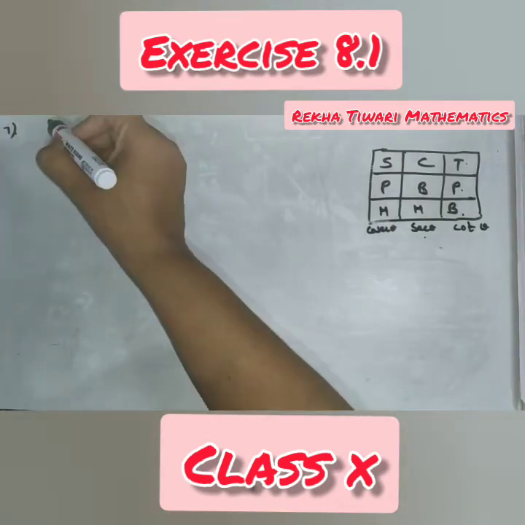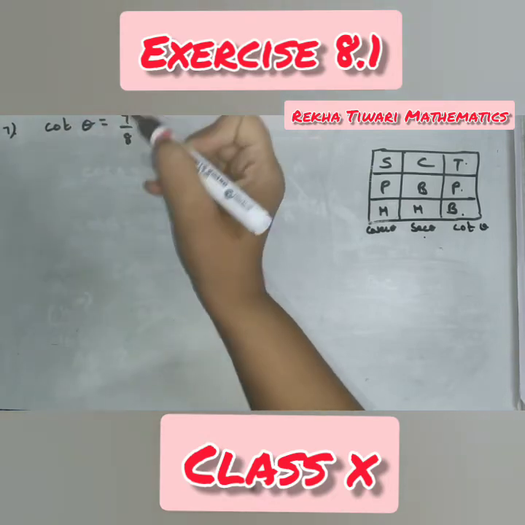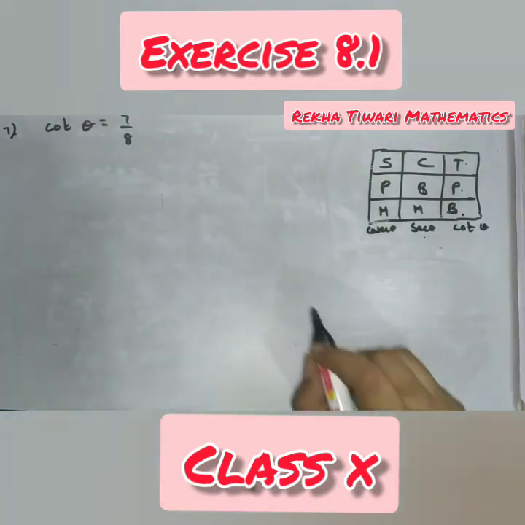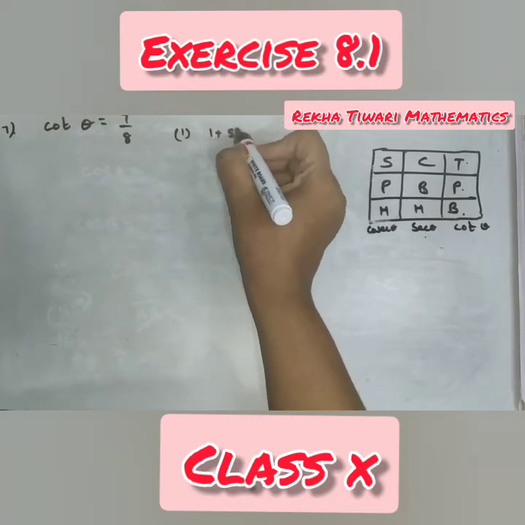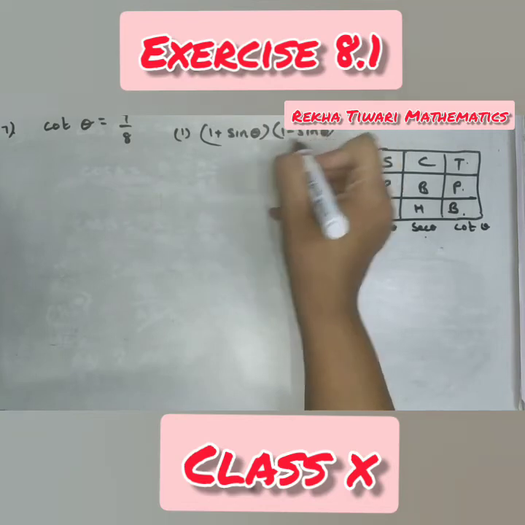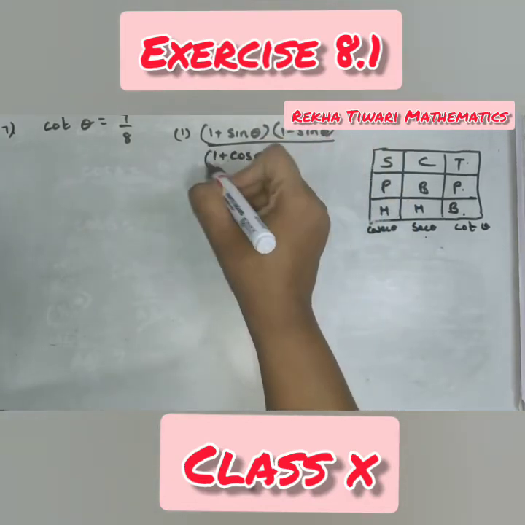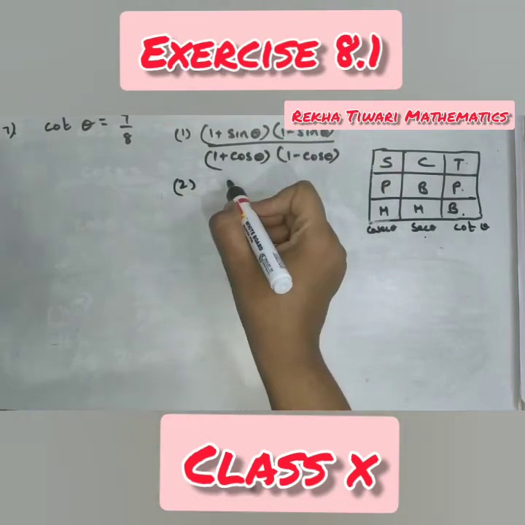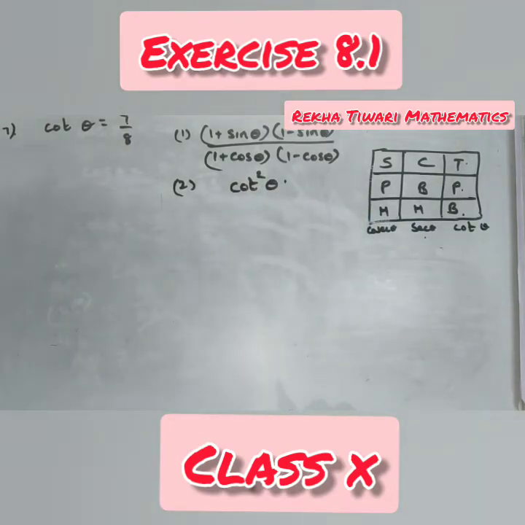Question 7 is, if cot theta is 7 by 8, find. What you have to find out? Two things you have to find out. First one, (1 plus sine theta) into (1 minus sine theta) upon (1 plus cos theta) into (1 minus cos theta). And secondly, they said to find out cot square theta.